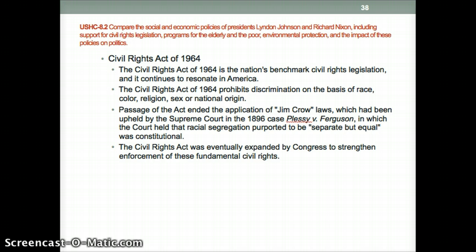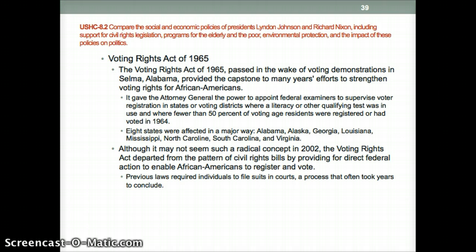So when we're talking about discrimination of people based on their race, the reason why you can't discriminate is because of the Civil Rights Act of 1964. Another huge act that was passed when Johnson was president was the Voting Rights Act. This was passed in the wake of voting demonstrations in Selma, Alabama, and it provided the capstone to many years' efforts to strengthen voting rights for African Americans.